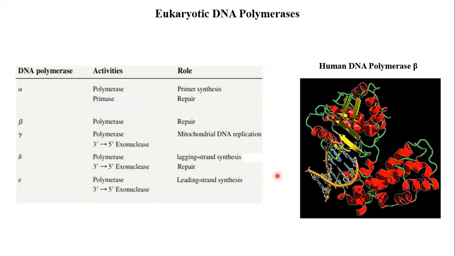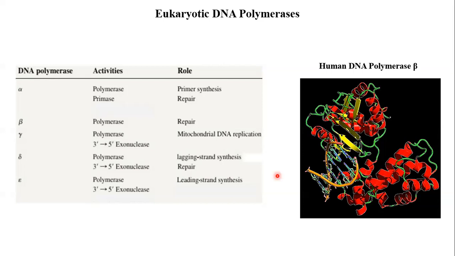Then we did the process. We have referred to the same diagram as in prokaryotes because the core process remains the same, because the DNA structure is the same. It is made up of 4 nucleotides, the double helical structure. So naturally there will be a leading strand and a lagging strand. The entire machinery will be at the replication fork and will move bidirectionally. So those features remain the same. We have referred to the same diagram and we have revised it.